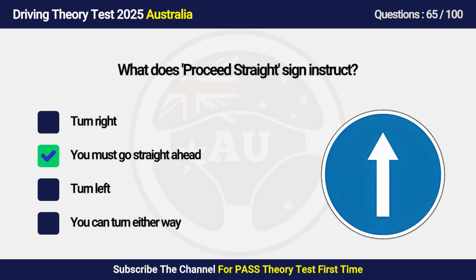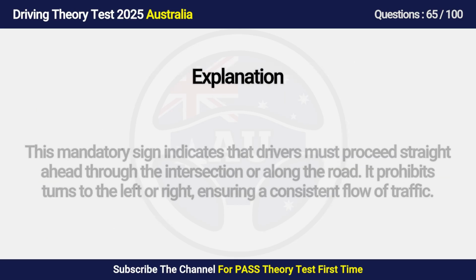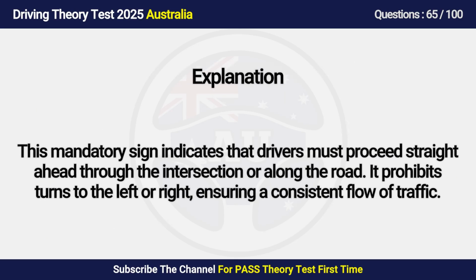Answer is B. You must go straight ahead. This mandatory sign indicates that drivers must proceed straight ahead through the intersection or along the road. It prohibits turns to the left or right, ensuring a consistent flow of traffic.